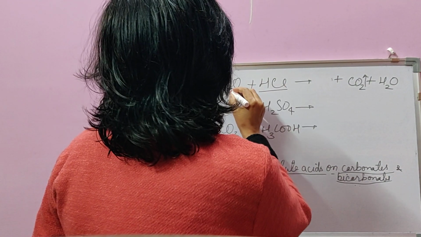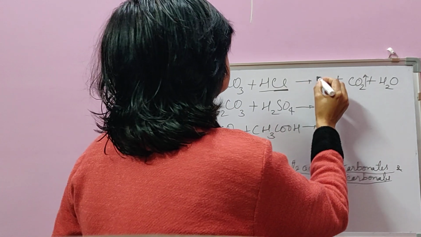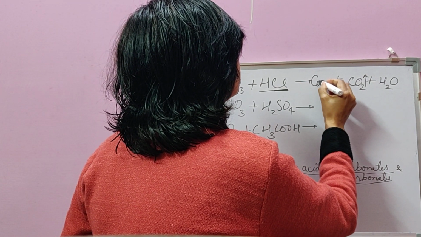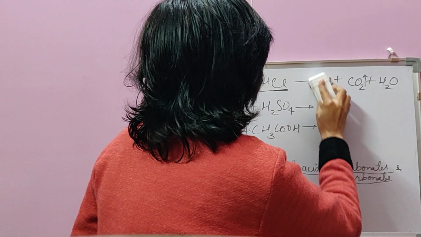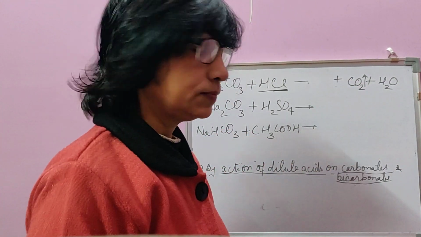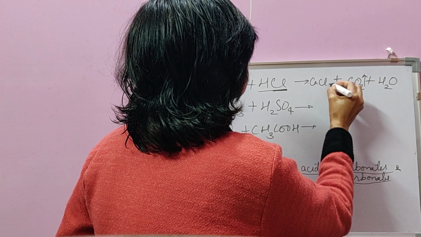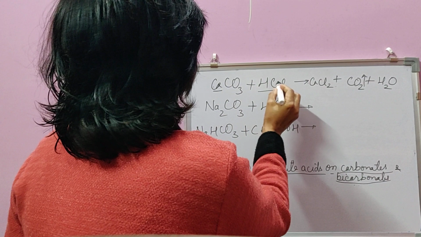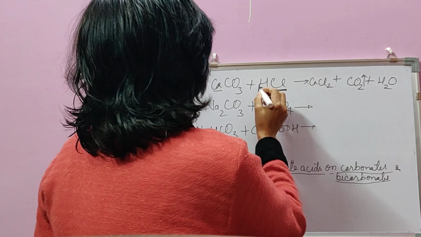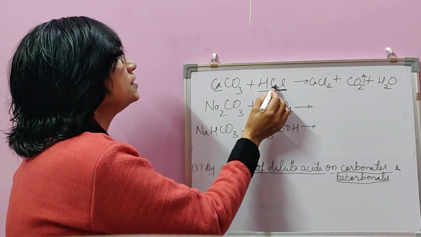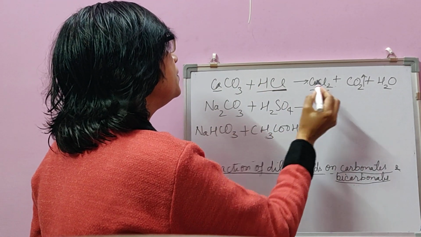Salt of metal and the negative radical of the acid, CaCl2, calcium chloride. If suppose here it was not HCl but H2SO4, then what will be the difference? Only salt will be different.